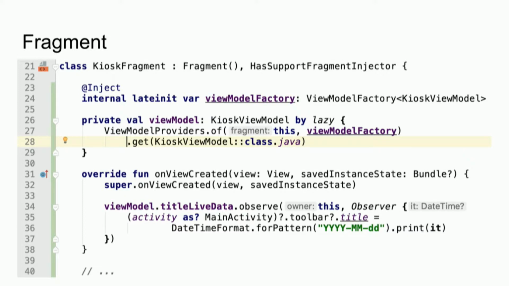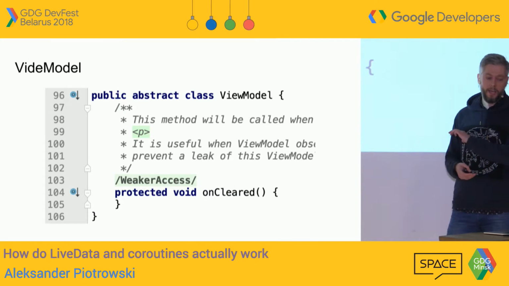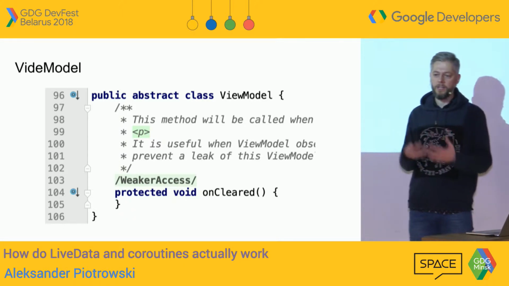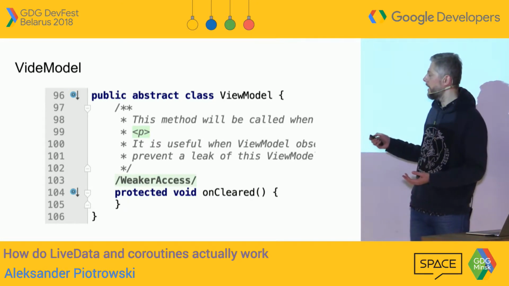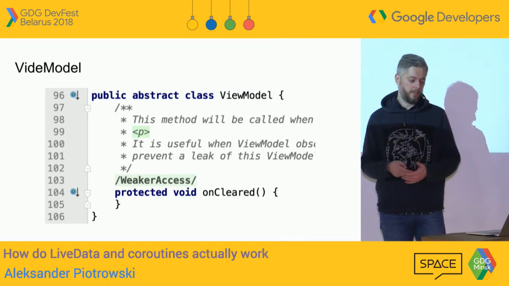The last thing that we can have a look at is a view model. So maybe a view model is someone who can explain how to survive configuration change. So let's have a look at a view model, and sadly, not. The view model is the simplest class of all of them. It's just an abstract class, not doing anything, only having protected methods, so it's not required. So a view model is just nothing, and what we are doing is just extending view model. So definitely, if there is any logic that can survive configuration change, it's not in LiveData, it's not in lifecycle, so it has to be here, but it's just a comment, right? It's kind of surprising because view model is just nothing.